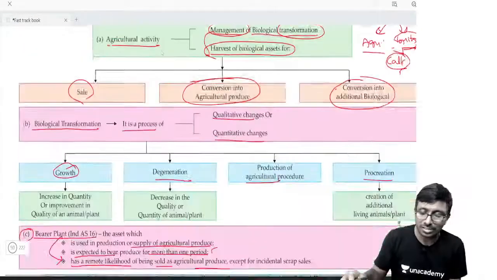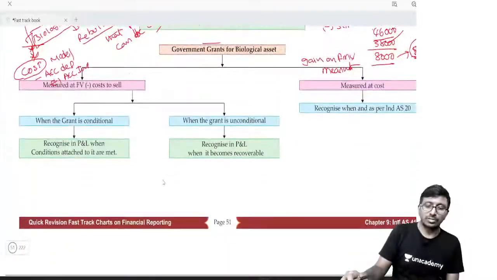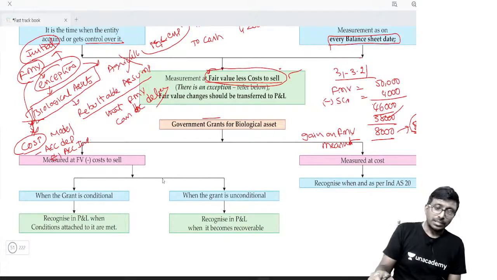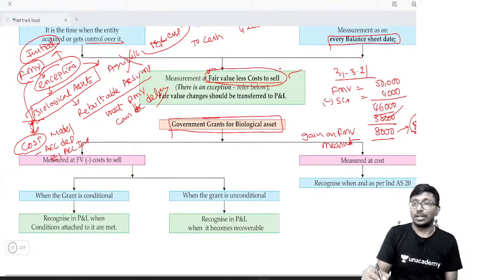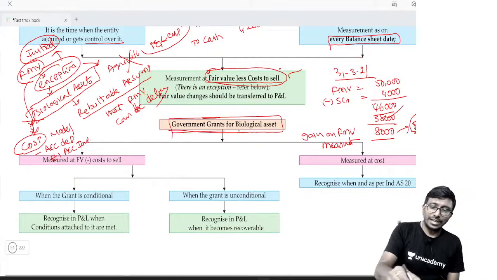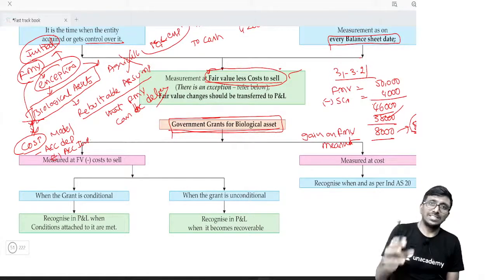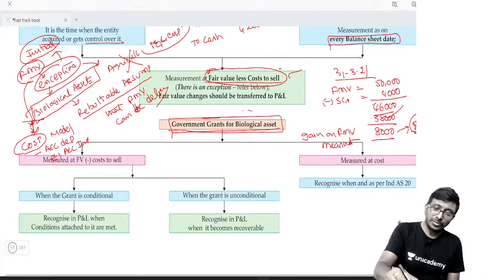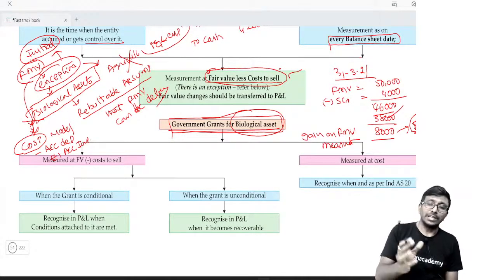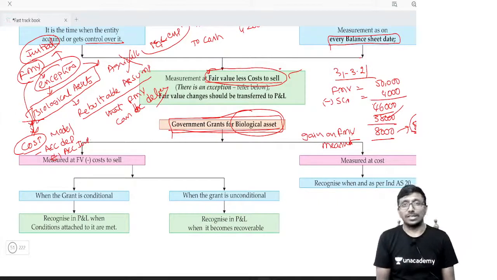Next, one last concept of the standard. With this, we'll complete it and go to Ind AS 7. Now, government grants for biological assets. When I say government grants for a biological asset, first we'll ask, is it a biological asset? Government grant will not come for the agriculture produce. It will come for the biological asset.